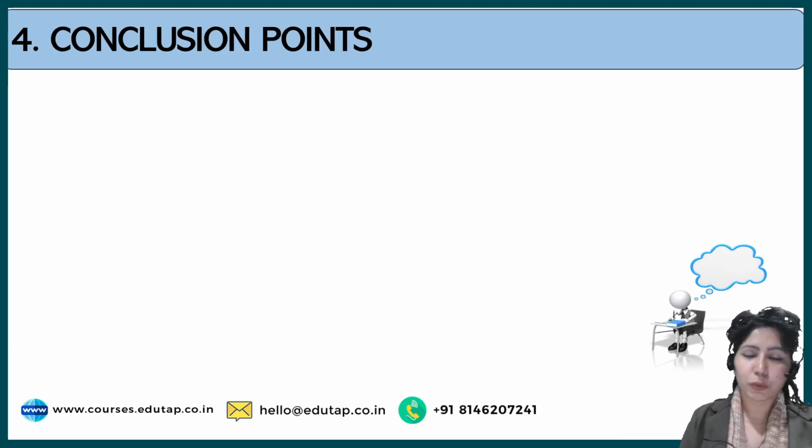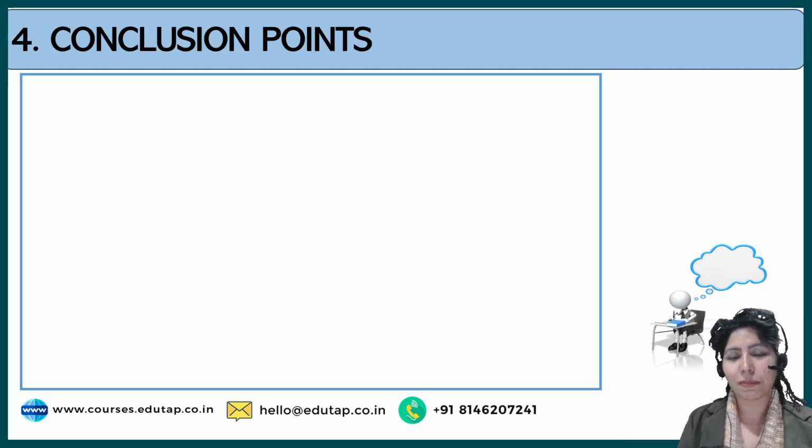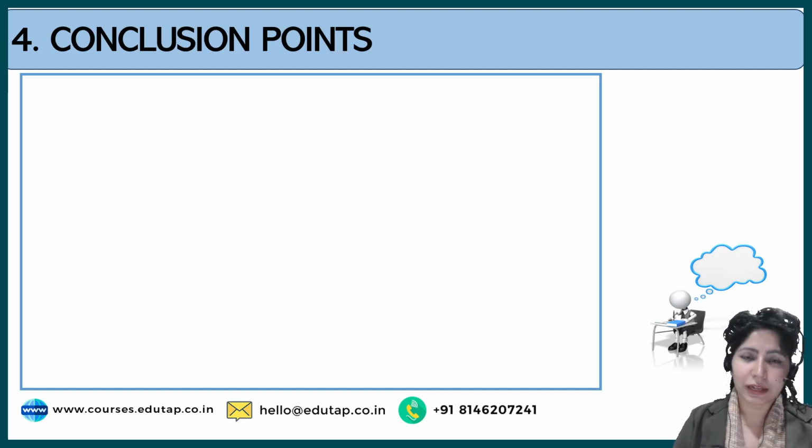Now in the conclusion points, there has to be a way forward. That means there has to be a solution. Now what will you do about evergreening of loans in the economy? There is a committee which was formed. It was known as the PJ Nayak committee. Mr. PJ Nayak was the head of that committee. So he gave a few recommendations to prevent evergreening of loans.